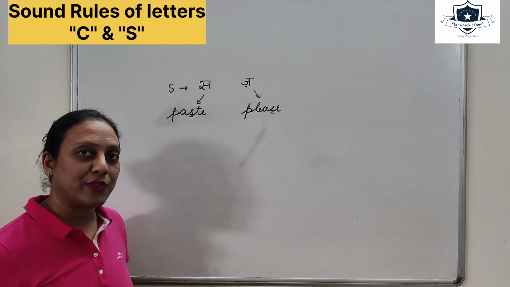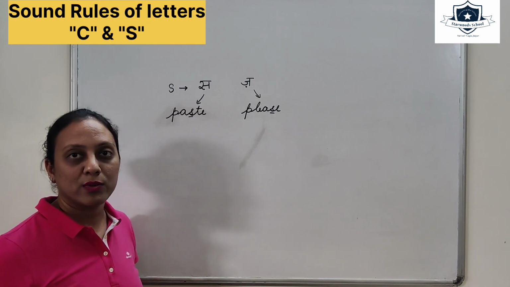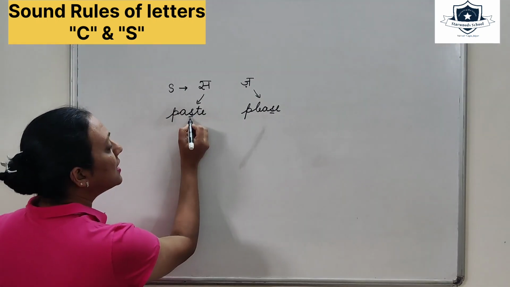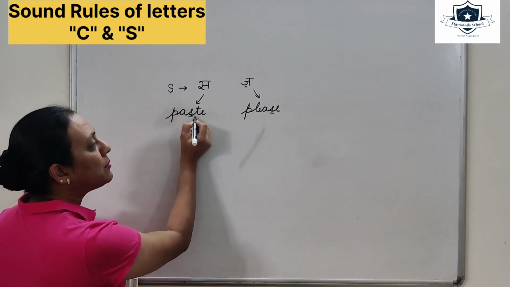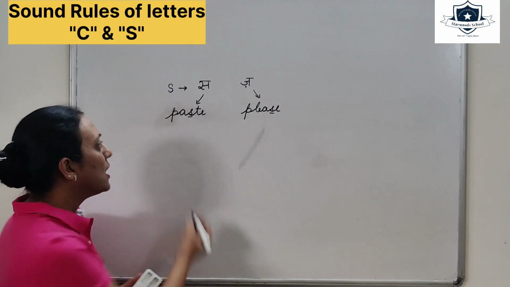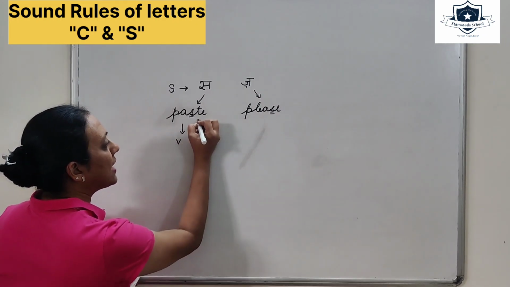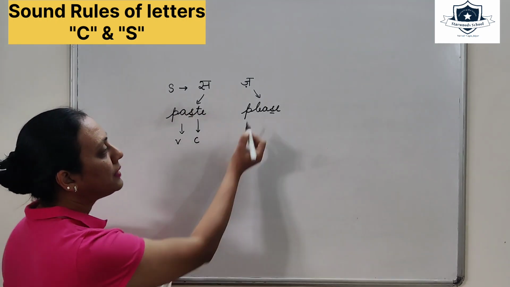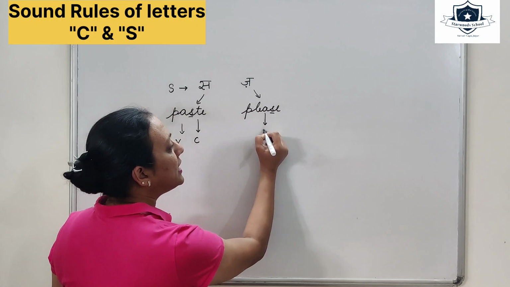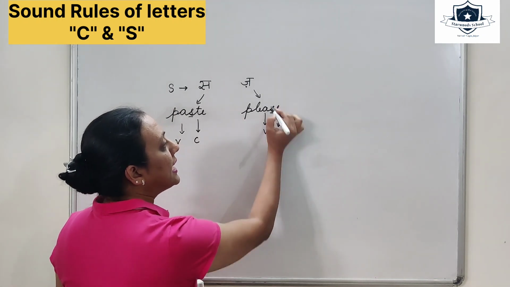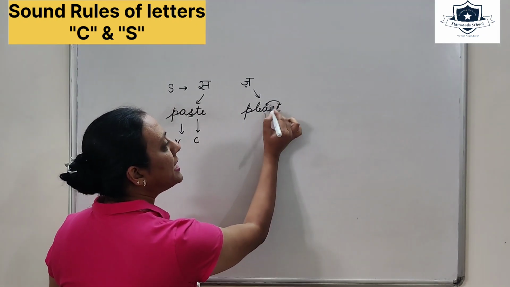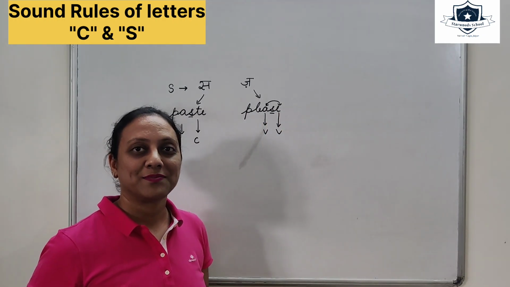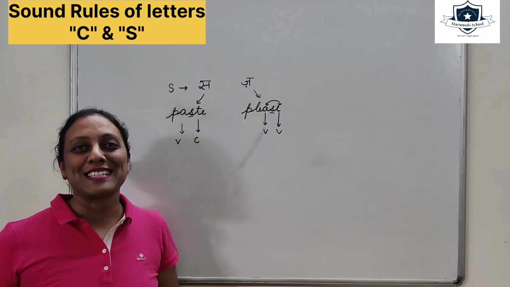Let's understand the difference, why it is making different sounds with different usages. It makes the sound of S when it is not in between two vowels. One is vowel and one is consonant. It lies in between them. But if it lies between vowel and vowel, if there are two vowels accompanying S, then it makes the sound of Z. I hope this much is clear.